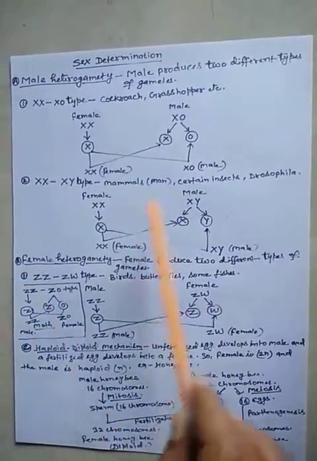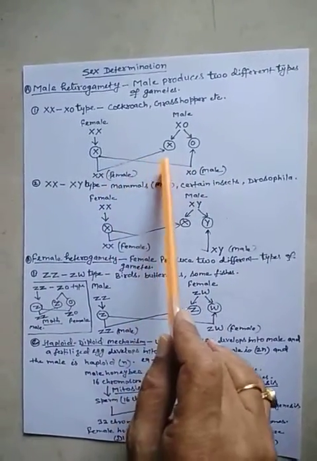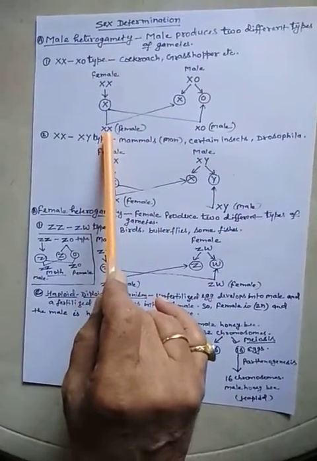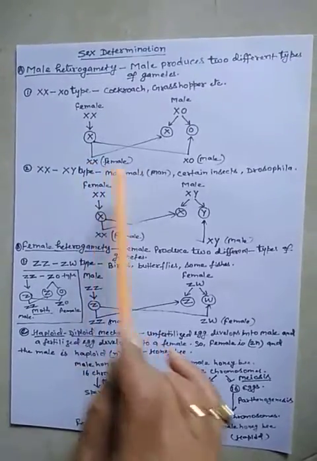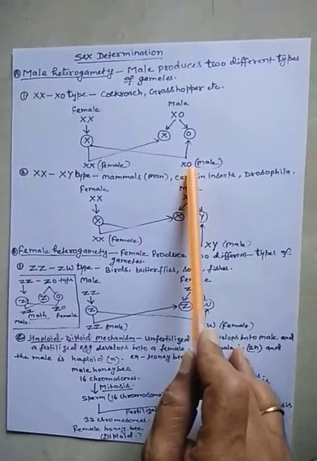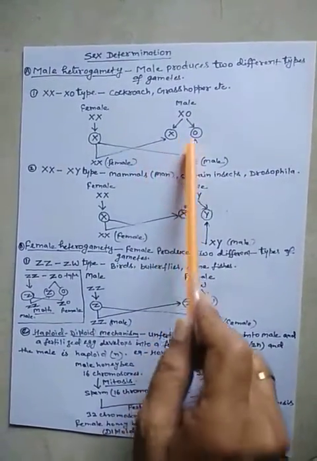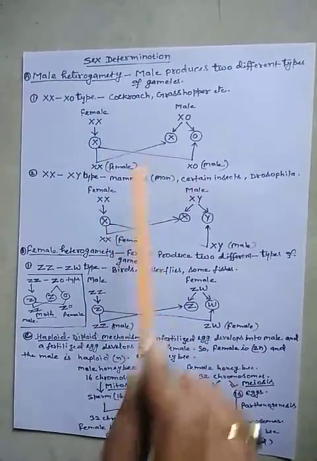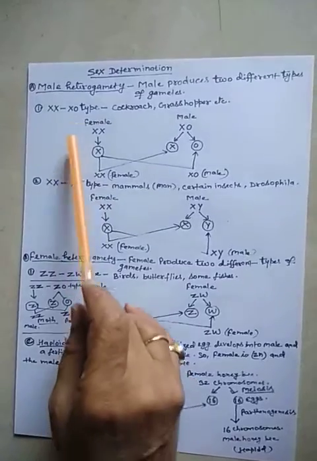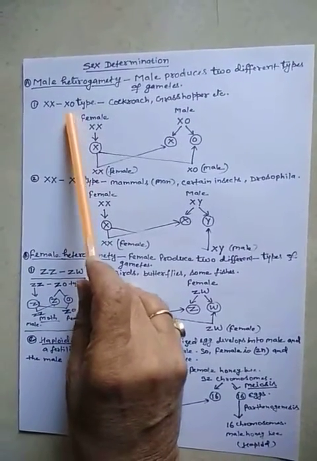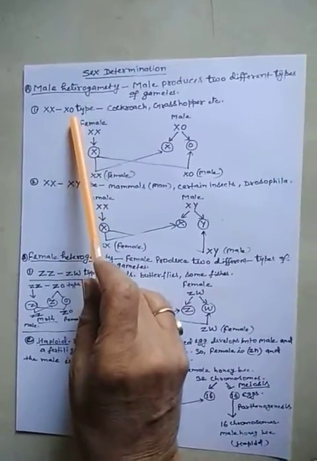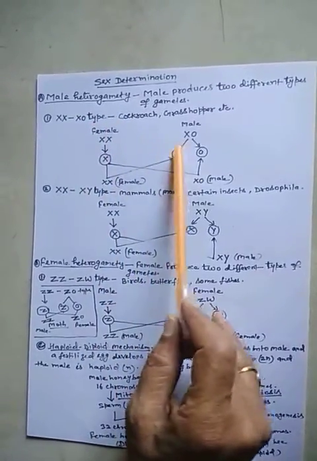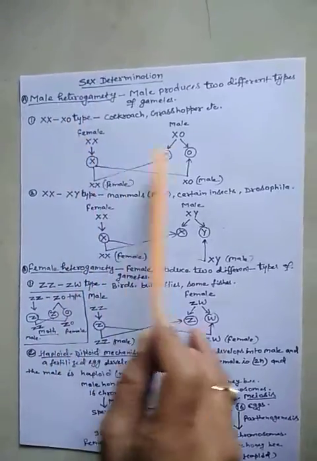It means the number of chromosomes is different in male and female: the female has one chromosome more, while the male has one chromosome less. In many insects like the cockroach and grasshopper, this type of sex determination is found, called the X0 type, in which the male produces two types of gametes. This is male heterogamety.